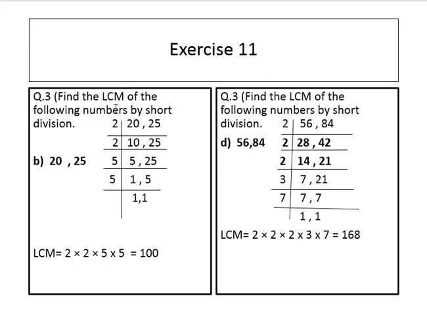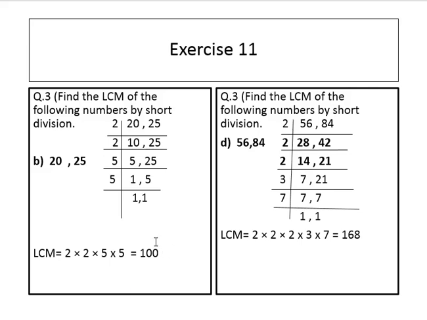Exercise 11, question number 3. Find the LCM of the following numbers by short division. 20 and 25. 2 tens are 20, 2 5s are 10, and 25 so on. 5 divides 20 and 25. 5 1s are 5, 5 5s are 25. 2 multiplied by 2 multiplied by 5 multiplied by 5. 2 2s are 4, 4 5s are 20, 20 5s are 100.